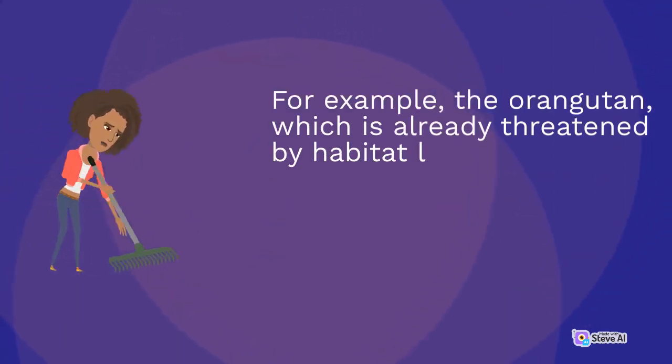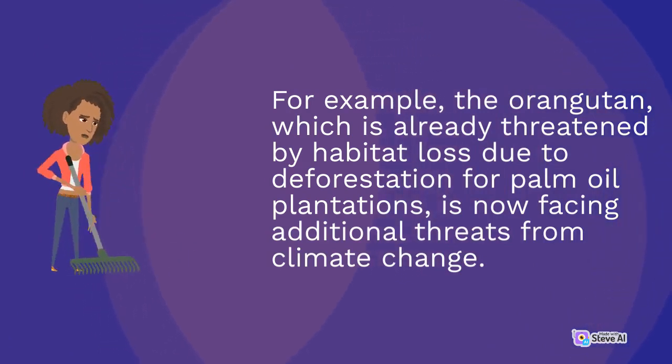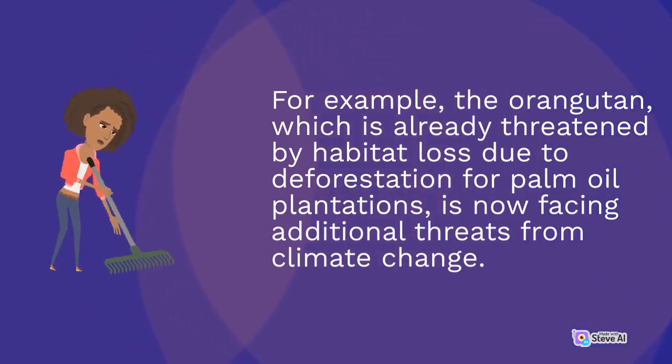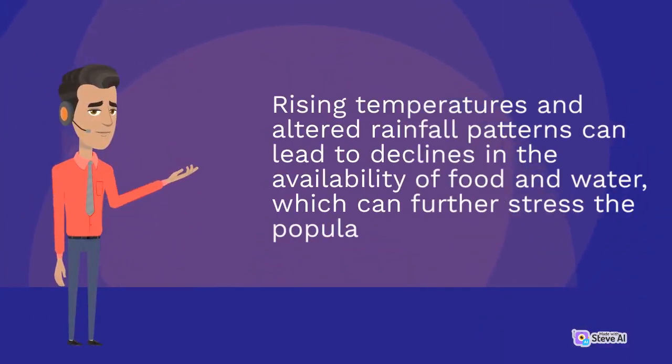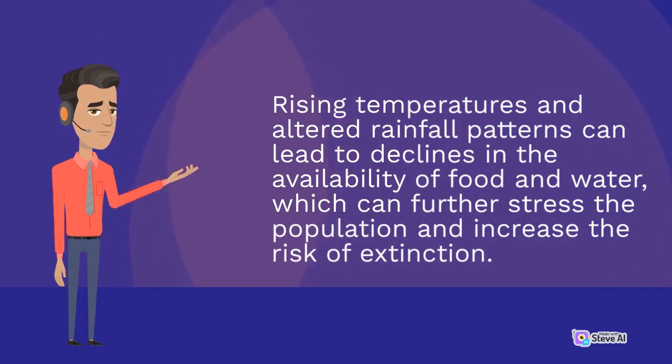For example, the orangutan, which is already threatened by habitat loss due to deforestation for palm oil plantations, is now facing additional threats from climate change. Rising temperatures and altered rainfall patterns can lead to declines in the availability of food and water, which can further stress the population and increase the risk of extinction.